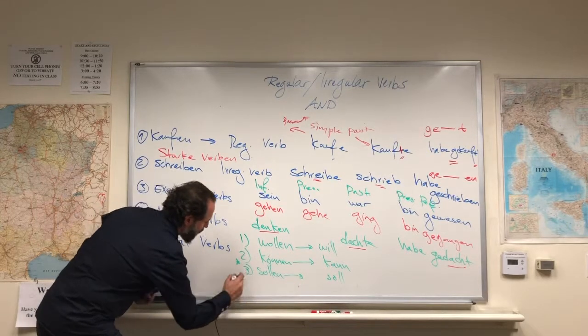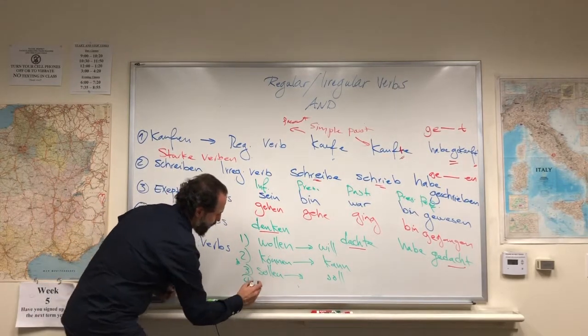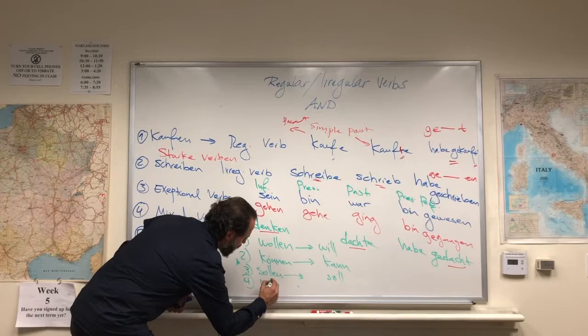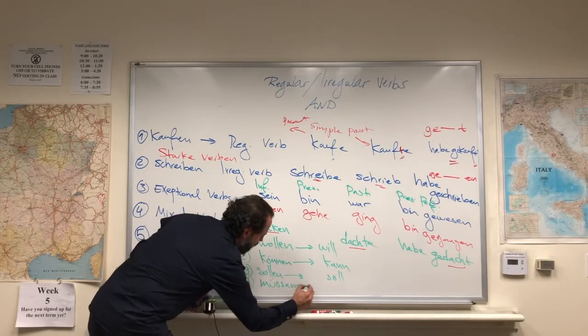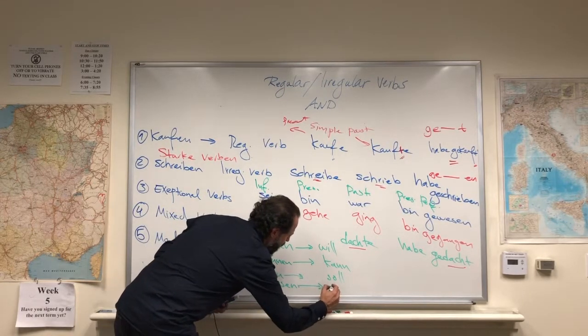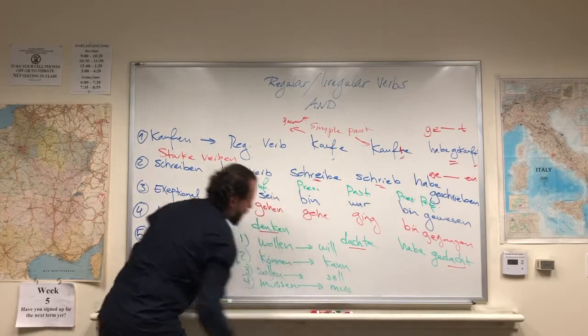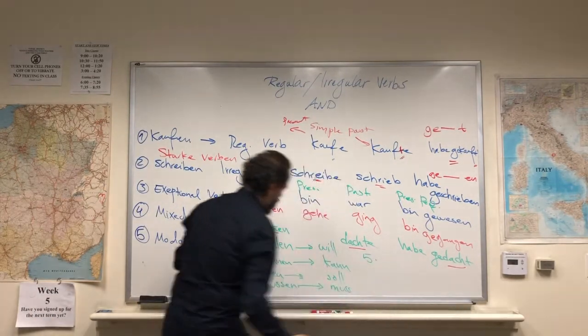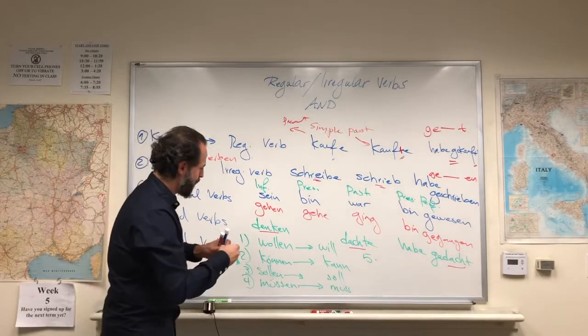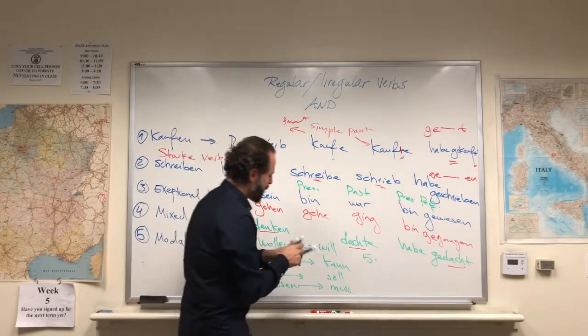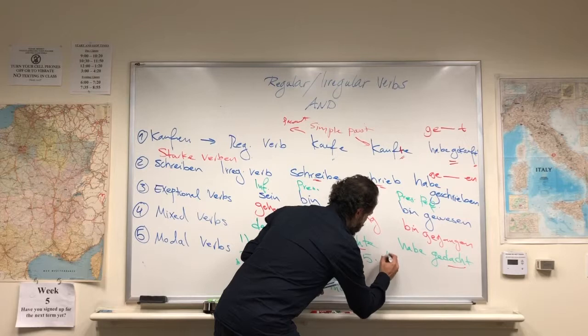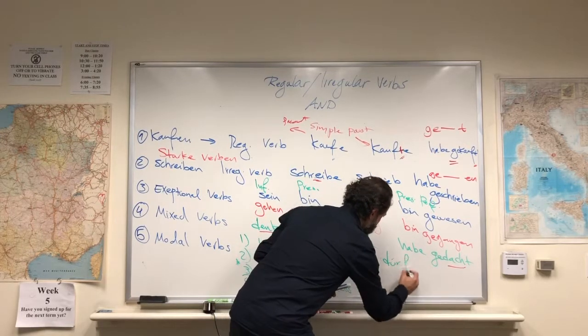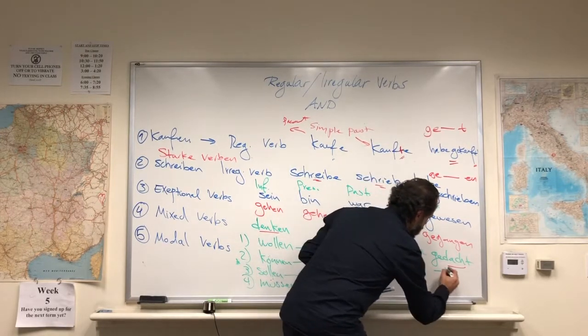Then we have the verb müssen, with the conjugation ich muss. So the 5th verb is the verb dürfen. Would be ich darf.